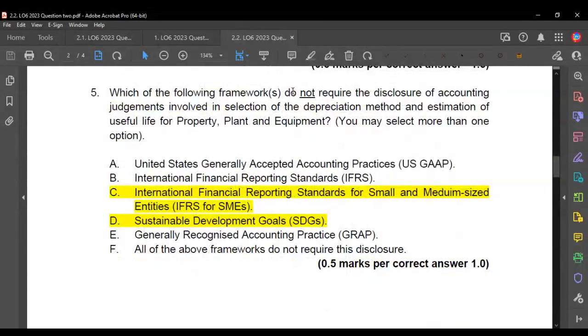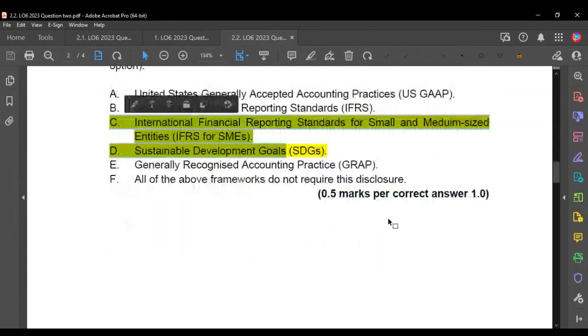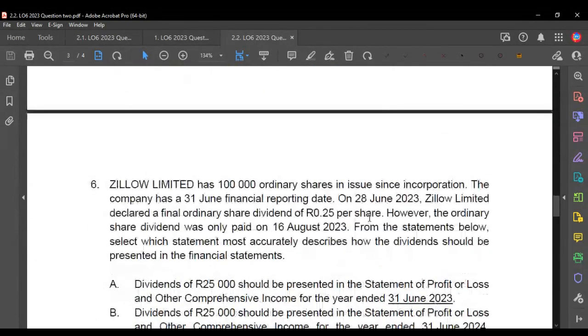A similar type of question here asks which does not require the disclosure of the judgments involved in the depreciation method and estimated useful life. We know that SDGs must be one of them, because SDGs is not a reporting framework, and here they ask us which one does not require. So clearly SDGs must be there. And then the disclosure is reduced in terms of IFRS for SMEs, so that is also one of the answers.